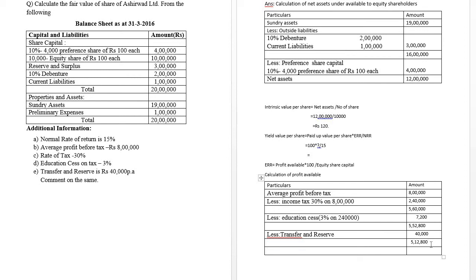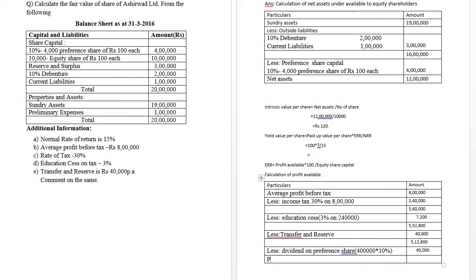Then after that, you have to remove the dividend on preference shares. The preference share capital is how much? 4 lakh, at 10%. Therefore, 4 lakh into 10% is 40,000. 40,000 is the amount of dividend on preference shares. When we remove that, what is available next?